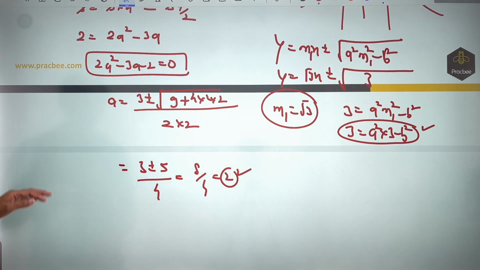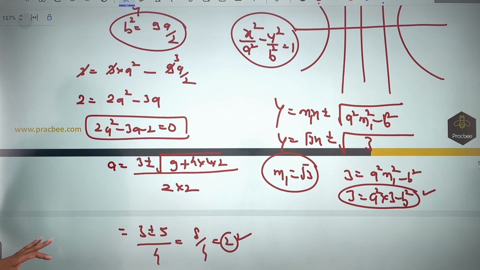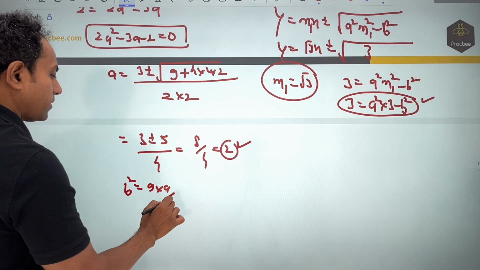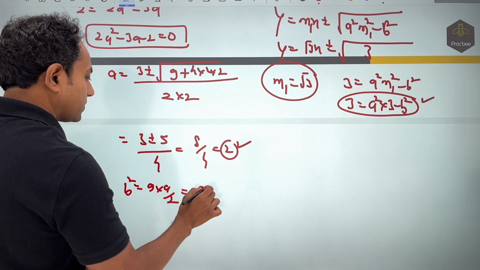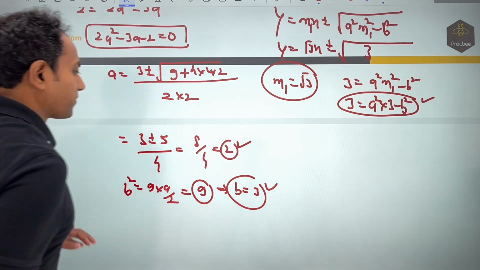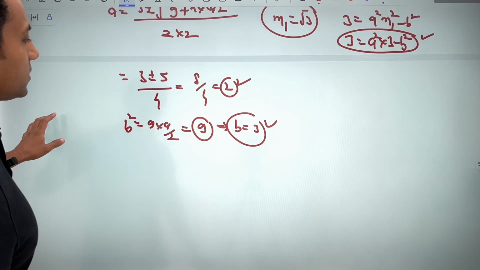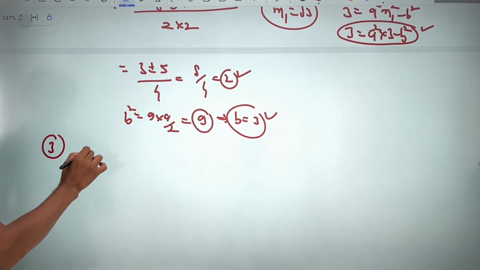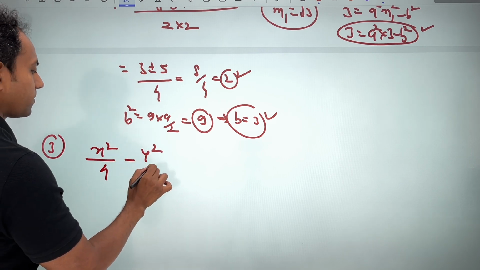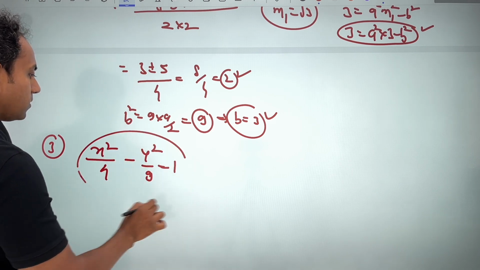So the value of a is 2. Now b square was equal to 9 times a by 2, so you can see that this will become 9. Hence the value of b also comes out to be 3. So now we have figured out the values of a and b. In the third step, I have the equation x square by 4 minus y square by 9 is equal to 1.